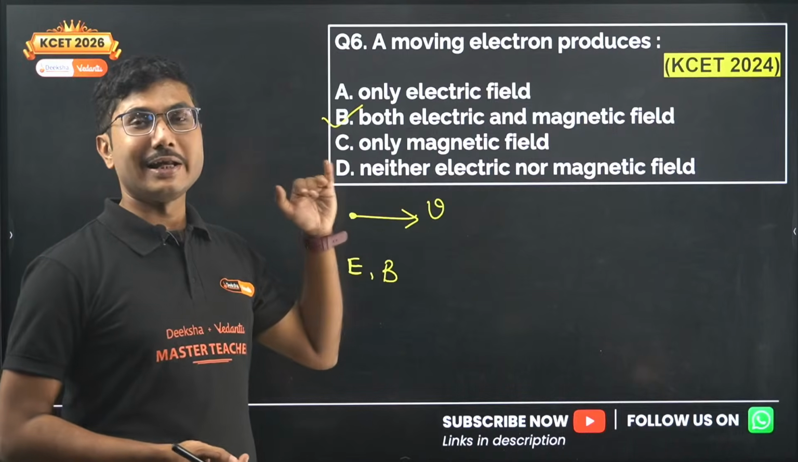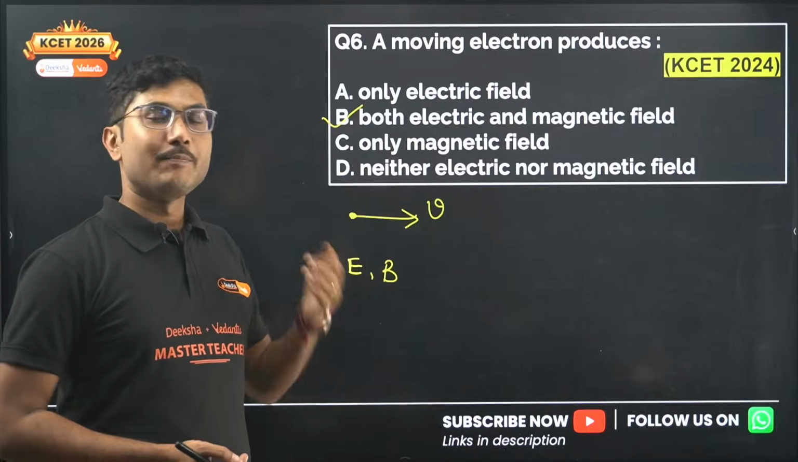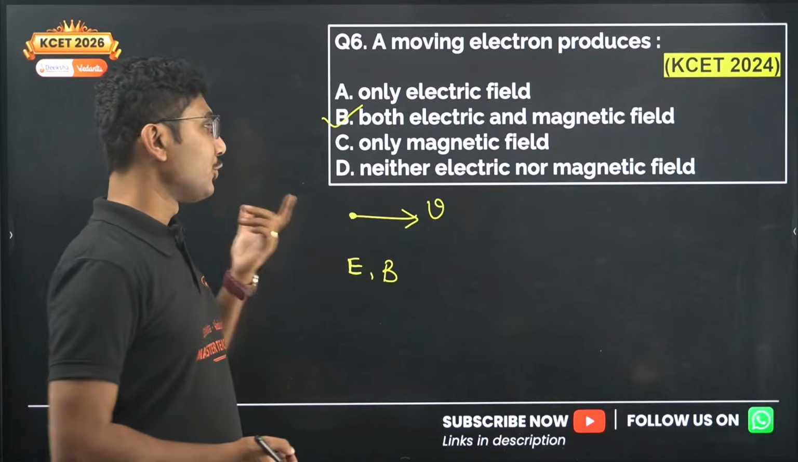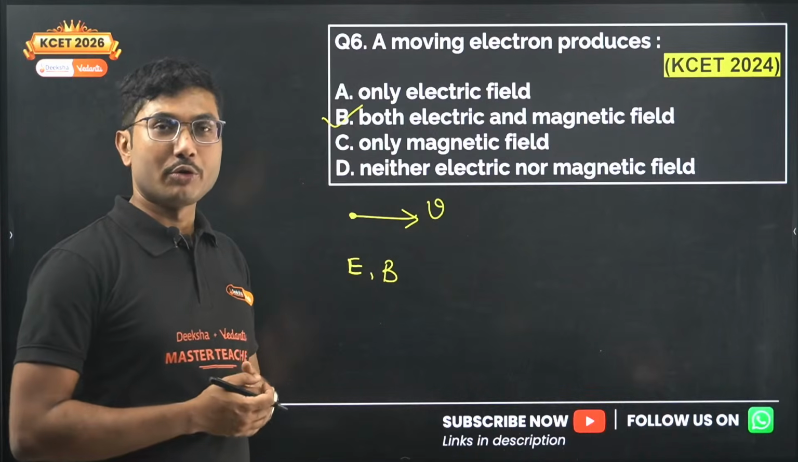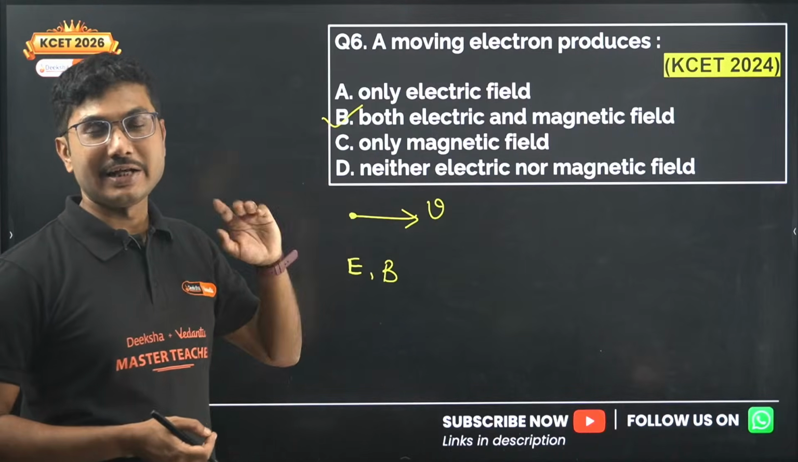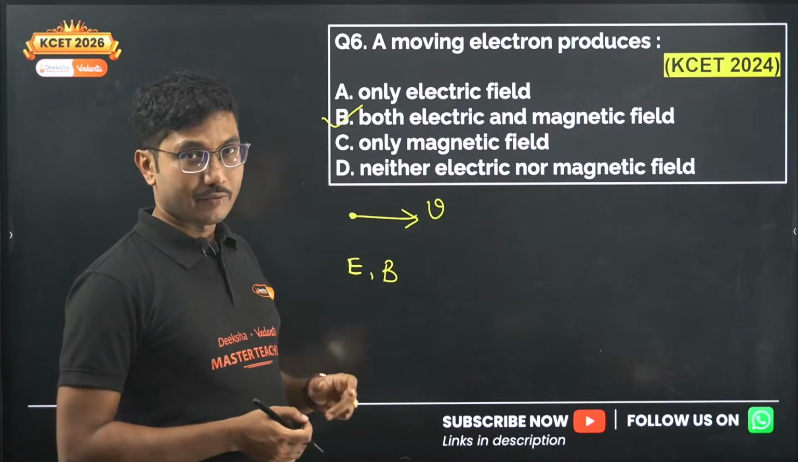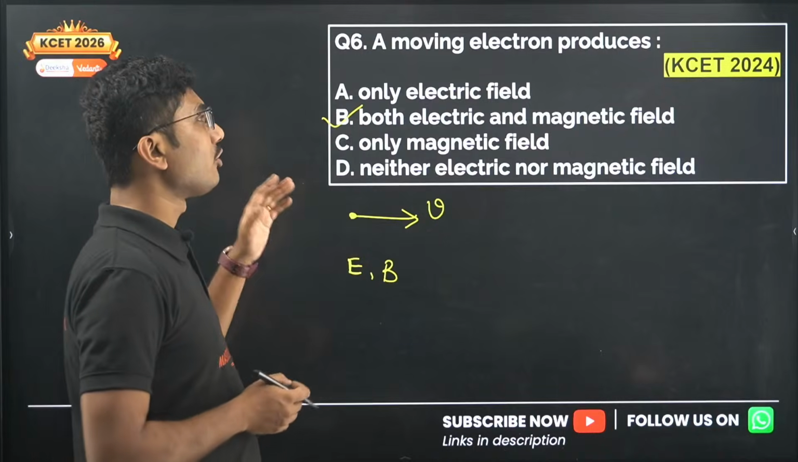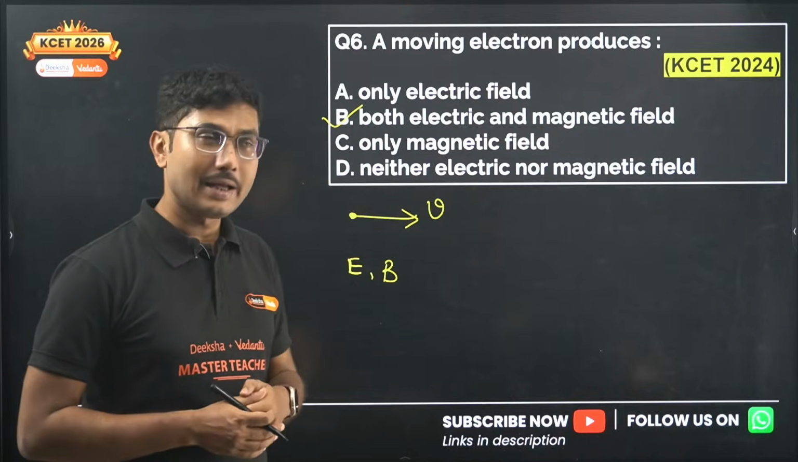If the electron is moving with a constant velocity, the magnetic field will be constant. So in that case it will not be able to produce an electromagnetic wave, but if it is accelerating, then it will produce an electromagnetic wave. But normally a uniformly moving electron will produce both electric and magnetic field.